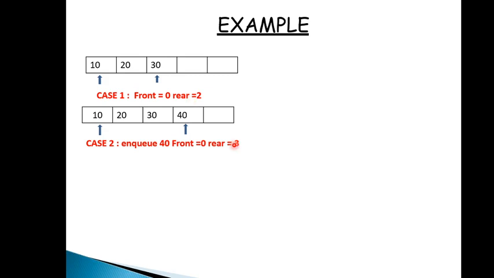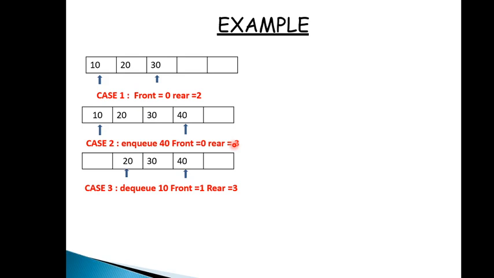Okay, in the next case we are dequeuing 10, and we know that dequeue operation will take place from the front side. So here 10 will be deleted, and again we will increment the front by 1. Front equals front plus 1. Initially front was 0, now front is 1 because we have deleted the 10, and front will be pointing to index 1 now.